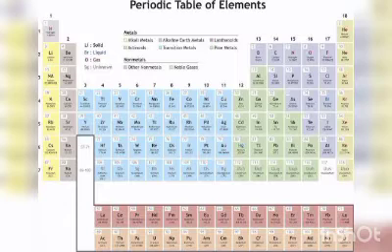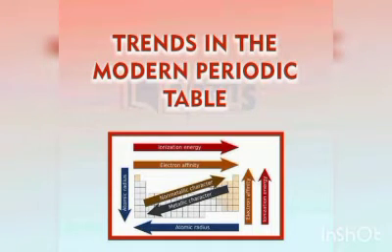So once again, let us recall the definition. The repetition of properties after a definite interval is known as periodicity, and the repetition of the same outer valence shell electronic configuration of an element after a certain interval of elements is known as the cause of periodicity. Now we will learn the trends in the modern periodic table.